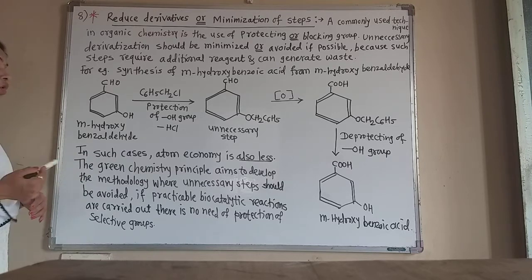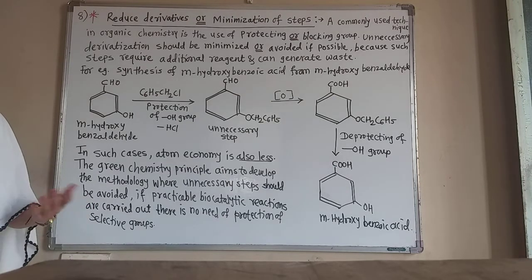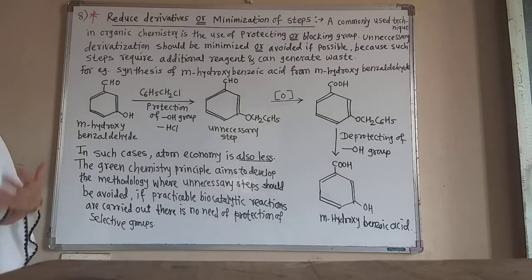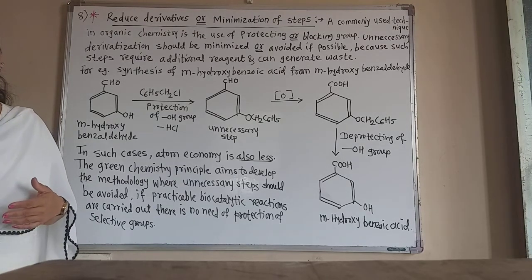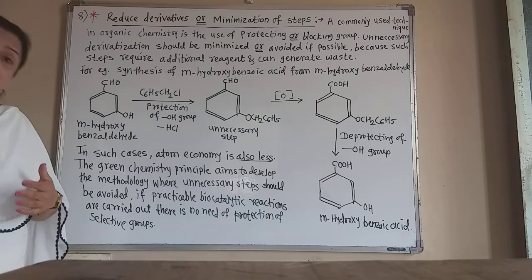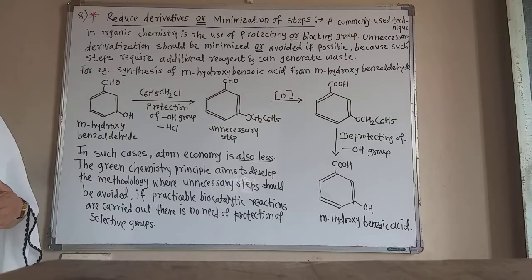There is no need of protection of selective groups in the biocatalytic reaction. So, green chemistry aims to develop such a method in which there is the use of biocatalysis, and it avoids the unnecessary steps and unnecessary derivatives in the protection of the selective group.